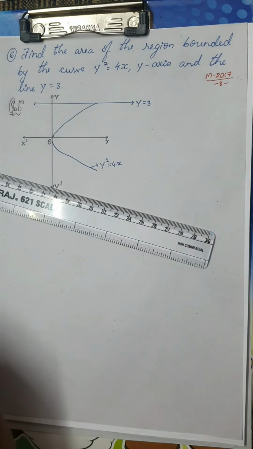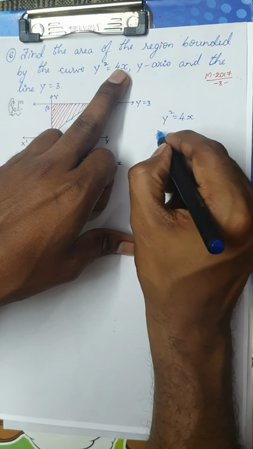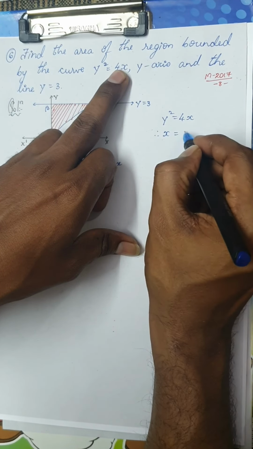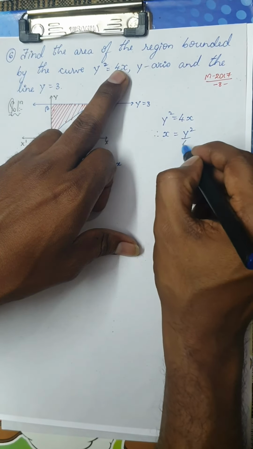Also, you can see here you are taking the region along the y-axis, not along the x-axis. So you want the value of x here. Actually you have y square is equal to 4x. Therefore x would be y square by 4.